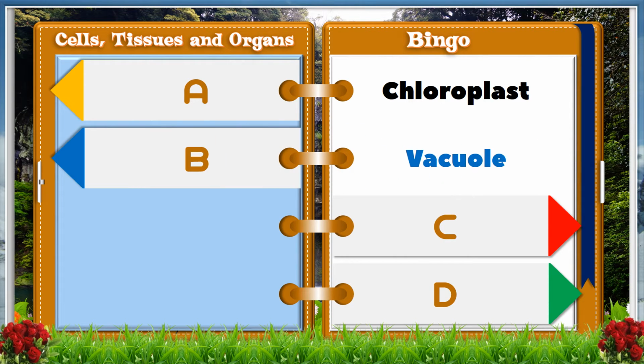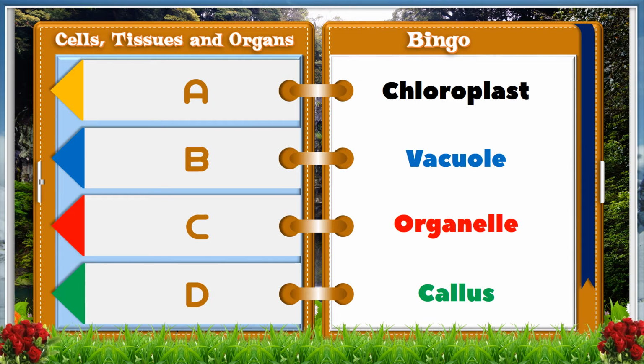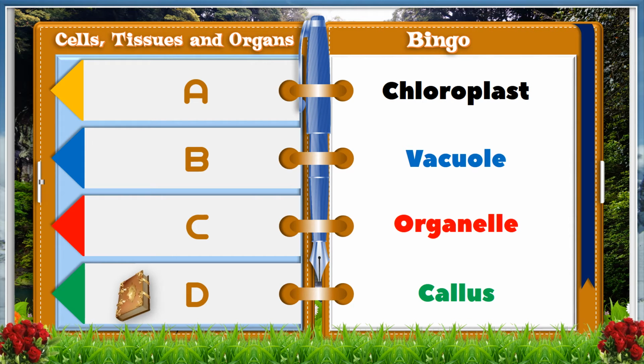B, virtue. C, organelle. D, porous. And the answer is D, porous.